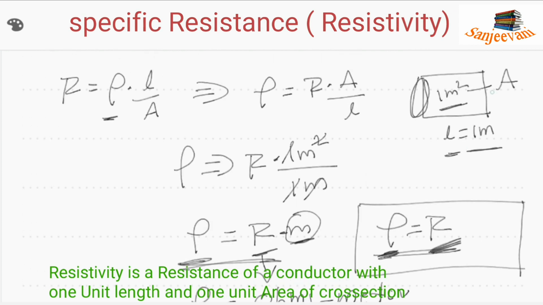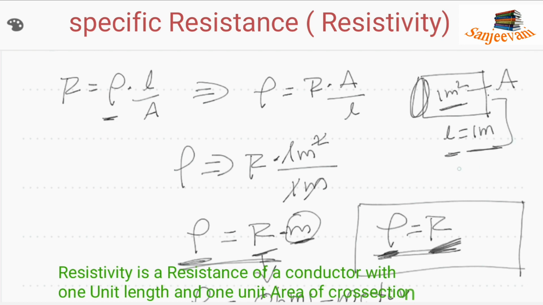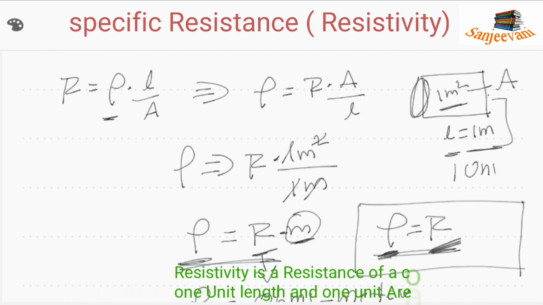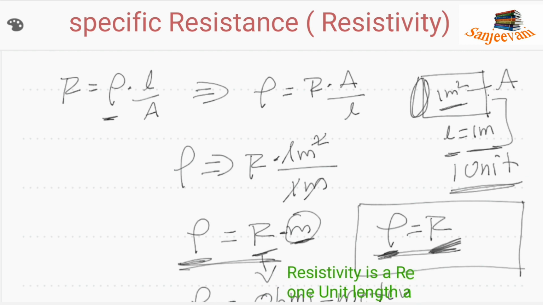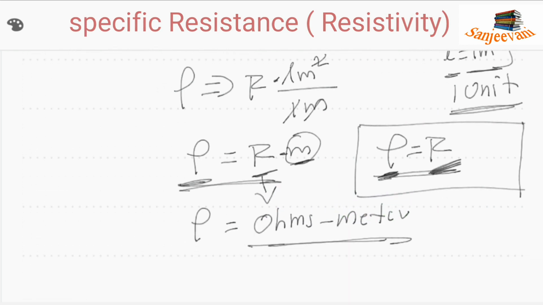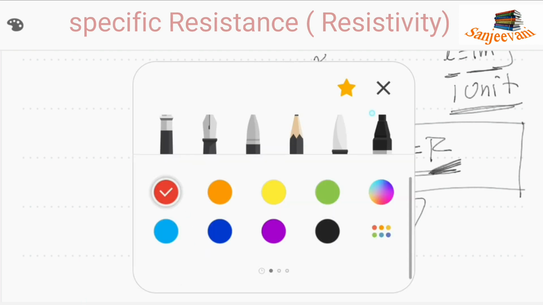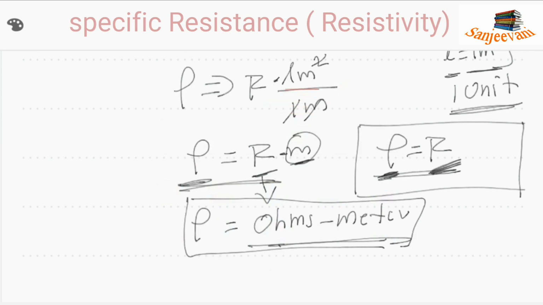What are the units of specific resistance? Specific resistance units are ohm meter. How did we get ohm meter? Just now you observed that the area of cross section is in square meters, length is 1 meter, meter gets cancelled, meter left. Rho is equal to R, and resistance units are ohm. Meter means as it is, I am writing ohm meter. Have you got my point?